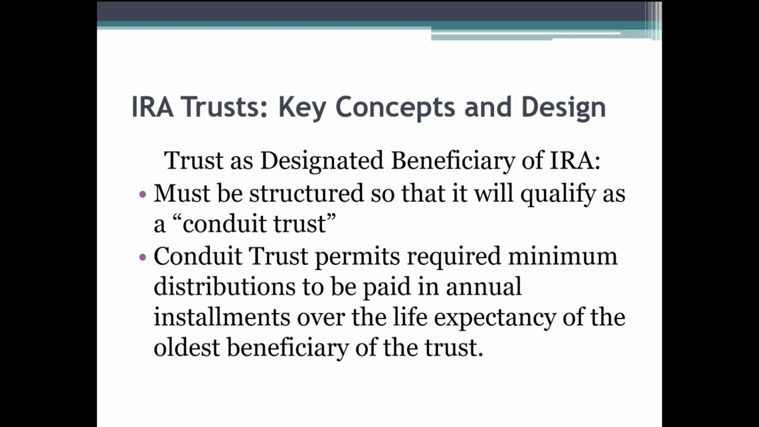One of the things with a conduit trust is that we talk about where we have multiple beneficiaries. What we're looking at is the life expectancy of the oldest beneficiary of the trust. So if we have 3 children and one trust of which those 3 children are beneficiaries, then in calculating the distribution from the IRA to the trust, we're going to look at the oldest child's life expectancy to determine the annual amount that will come out and be a conduit and paid through the trust.